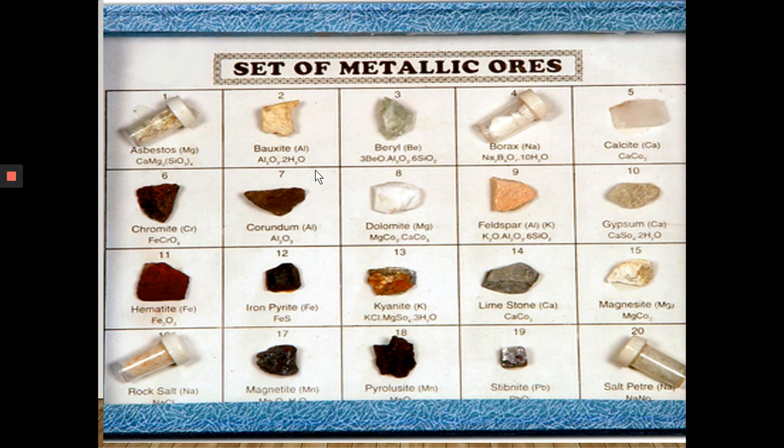You can see some of the examples quoted here: ore of aluminium, bauxite; ore of sodium, rock salt; ore of iron, hematite, iron pyrite. There are some more ores, like ores of calcium and magnesium, dolomite; ore of calcium, calcite; ore of mercury, it is cinnabar, not given here. Ore of copper, it is cuprite, copper glance, copper pyrite, and some more. Is it clear?